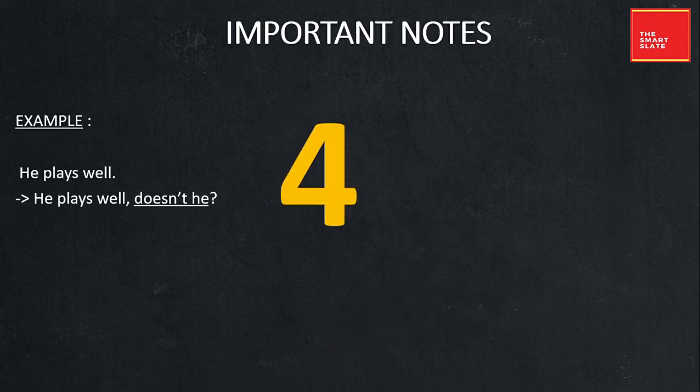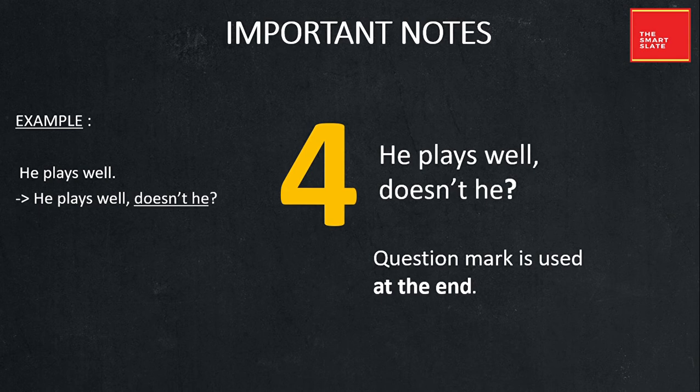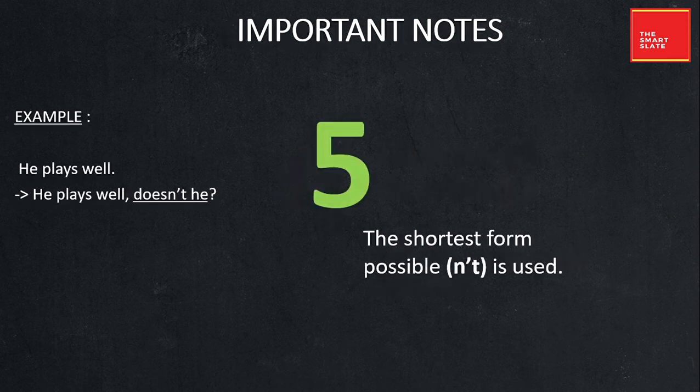Next is question mark is used at the end. If you do not use the question mark at the end, it is not a tag question. So question mark is important. And the last note here is the shortest form possible is used. That means instead of writing does not he, we write doesn't he. So N apostrophe T.